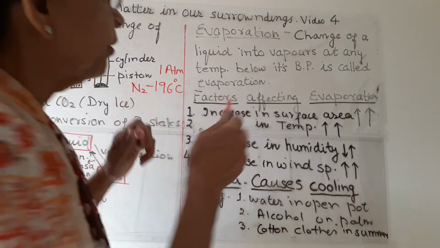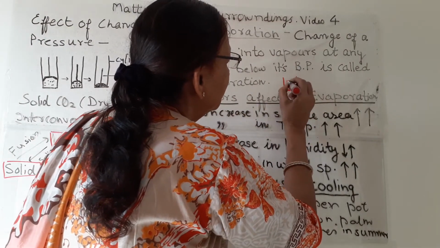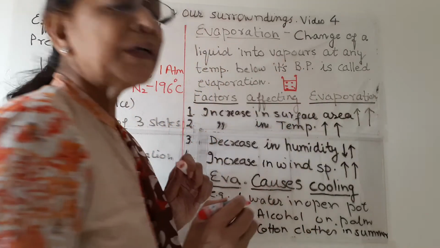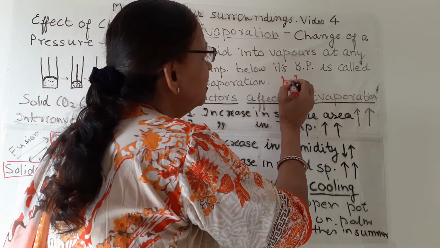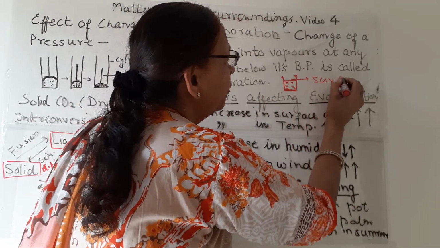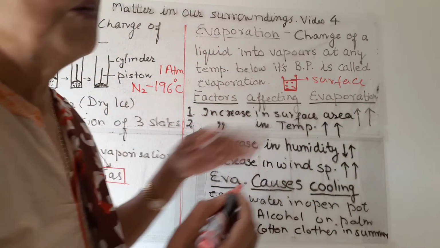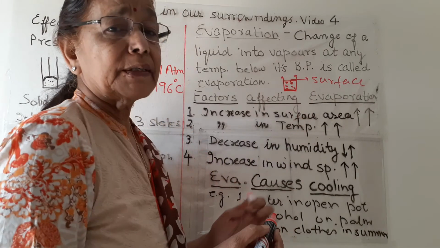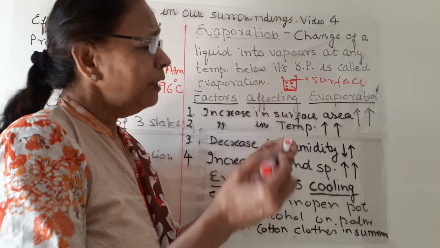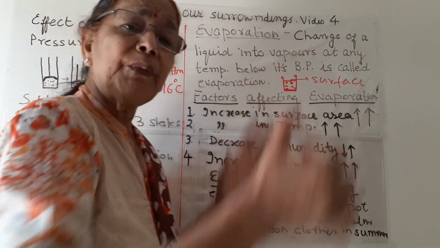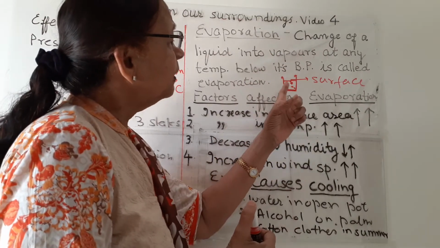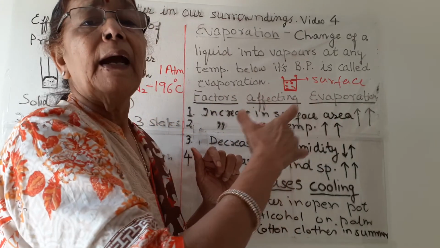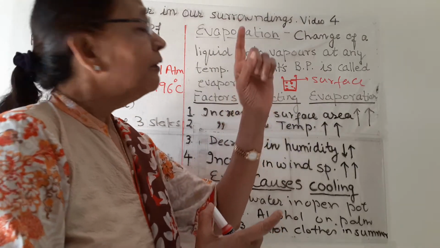Like if we take water in a bowl or in a beaker, suppose this is water in a beaker. This is the surface of this water. So the particles which are present on the surface of water will have more kinetic energy than the particles below the surface. They are having more kinetic energy because they are absorbing energy from the surroundings. Due to more kinetic energy, they break away from the lower particles and they evaporate in the form of water